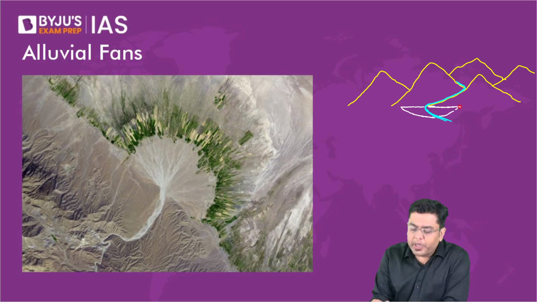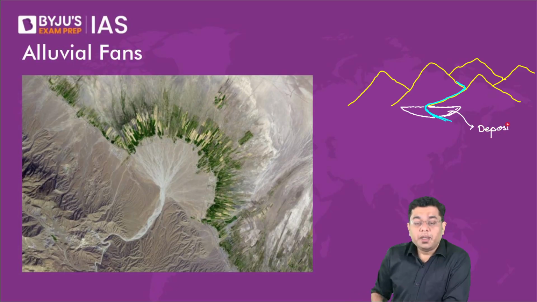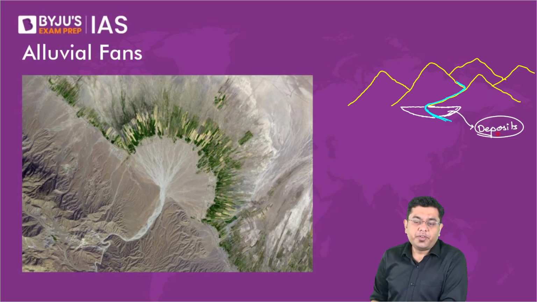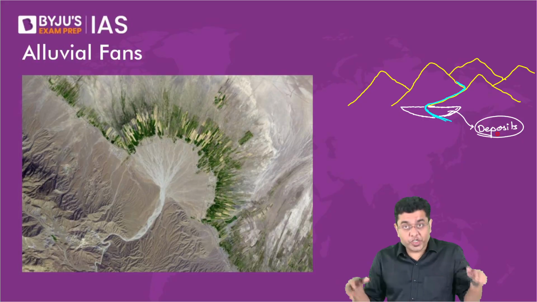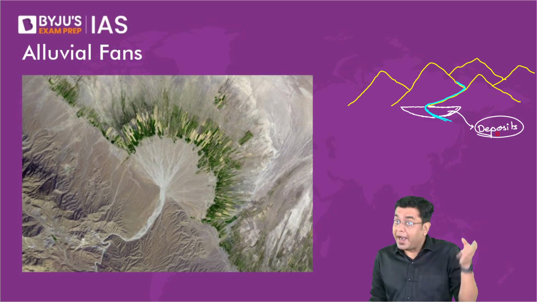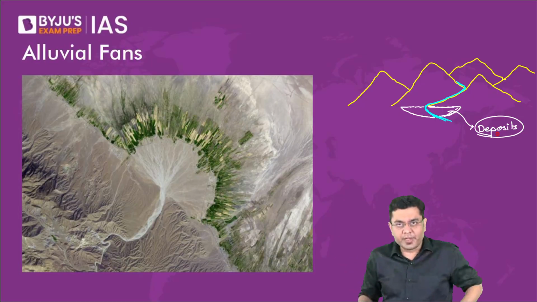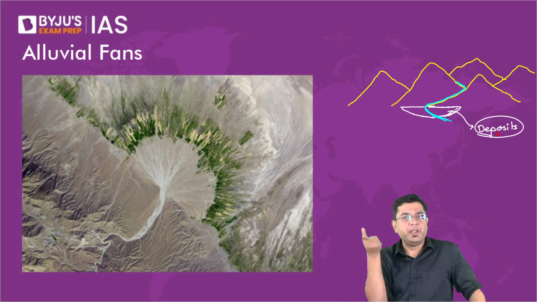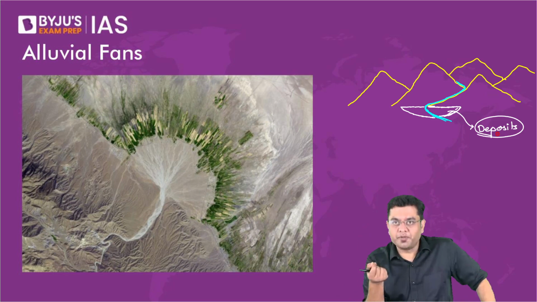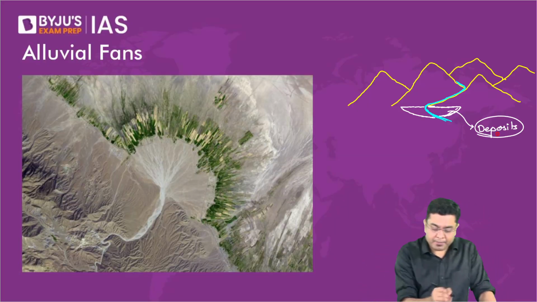Now, in the majority of cases, these deposits are created in a traditional fan-like shape. That is why they are referred to as alluvial fans. And when we talk about fans, please don't look at your ceiling fan, that fan has three blades. Here I am drawing a semicircle. How can we call this a fan? This is the traditional shape of the fan. So that is how the deposit forms. Observe this particular image in specific.